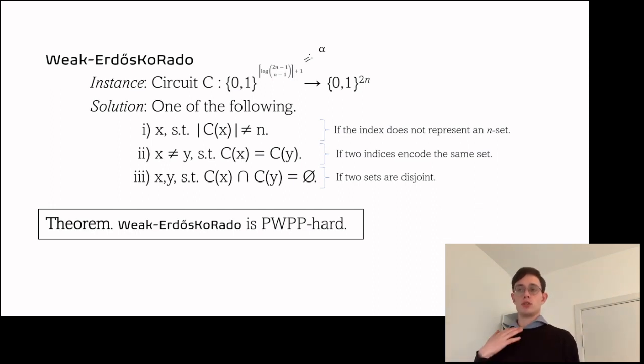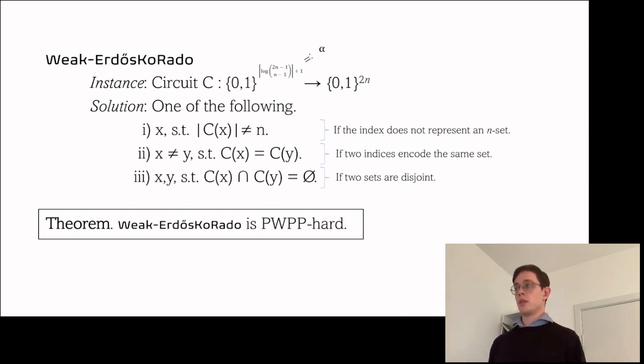And then we say that a solution is the following. For an arbitrary circuit, we would like the Erdős-Ko-Rado condition to hold, so that there must be two disjoint sets. But the way we choose this representation, it's not guaranteed that a particular index actually represents an n-set. So I might say that the first set is the empty set, or it contains all the elements in the universe.